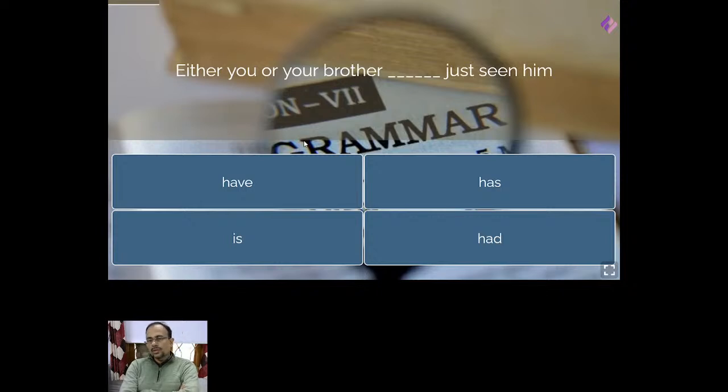Here there are two subjects: the first is you and the second is your brother, right? But both the subjects are not referred to together. Any one of the subjects is referred to, like either you or your brother. So should the verb be singular or plural? You tell me what should be the answer.